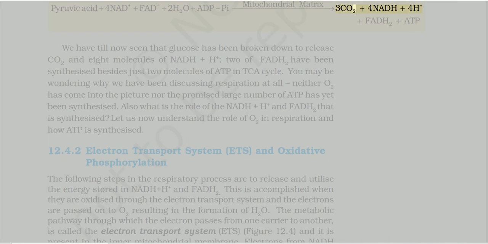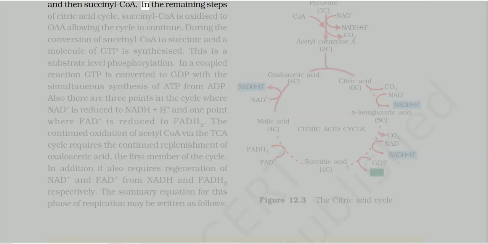NADH and then succinyl-CoA. In the remaining steps of the citric acid cycle, succinyl-CoA is oxidized to OAA, allowing the cycle to continue. During the conversion of succinyl-CoA to succinic acid, a molecule of GTP is synthesized. This is a substrate-level phosphorylation. In a coupled reaction, GTP is converted to GDP with the simultaneous synthesis of ATP from ADP.